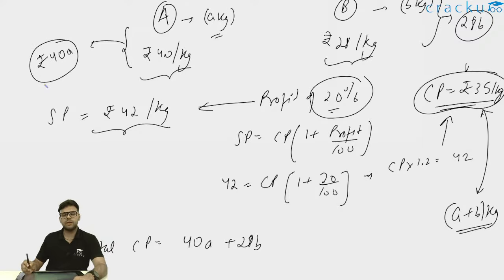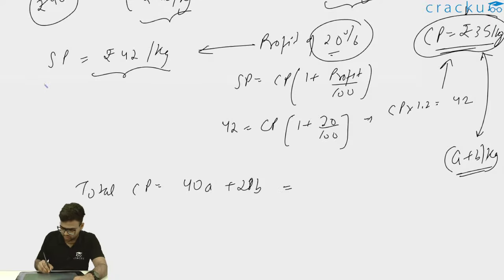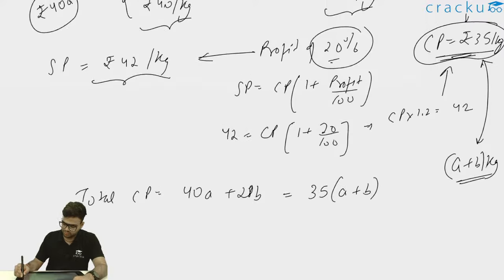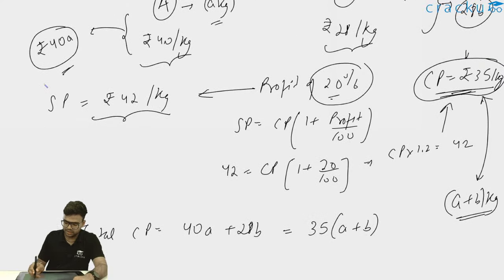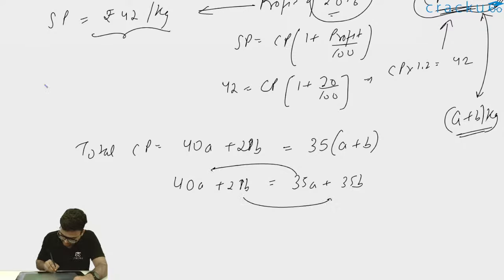The cost price of this a plus b kgs will be 35 per kg. So I can also write the total cost price as 35 into a plus b, because my overall cost price for the mixture is rupees 35 per kg. This was my individual cost price, 40a and 28b, for variety A and variety B. So 40a plus 28b can be written as 35a plus 35b. Now if I take this to the left hand side and this to the right hand side, I'll get 5a equal to 7b, or a upon b is equal to 7 upon 5.